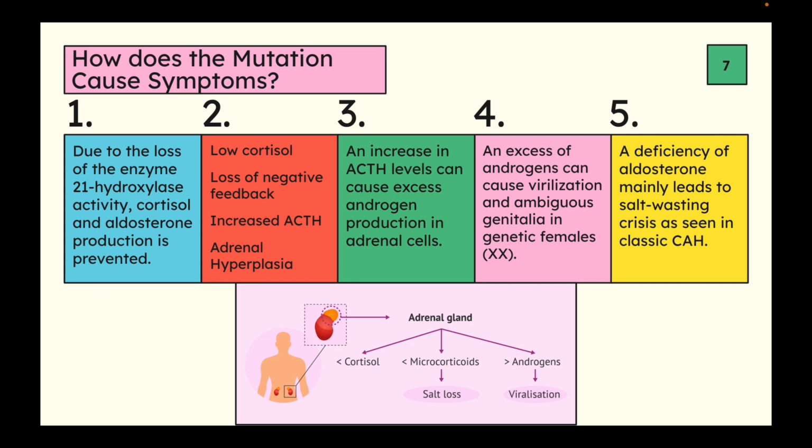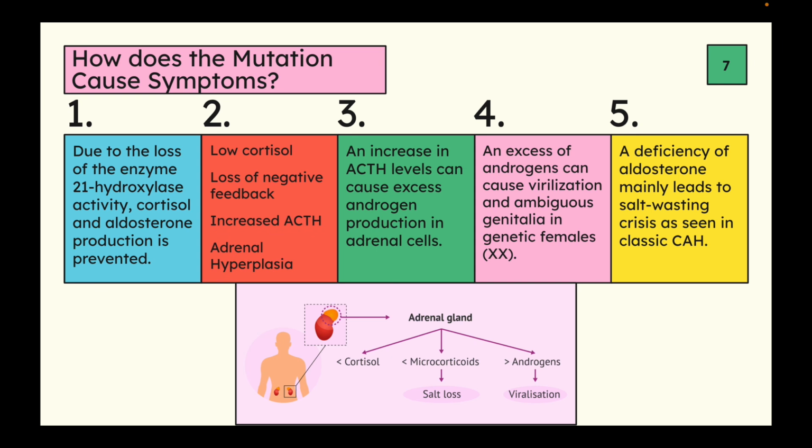And as we had talked about before, an excess of androgen production is what causes the ambiguous genitalia in females, genetic females. And also that aldosterone production that is lowered due to the enzyme activity being deactivated is what leads to the salt wasting crisis that we had talked about before. So as you can see, everything is connected. It is all a loop that all occurs because of this gene mutation.